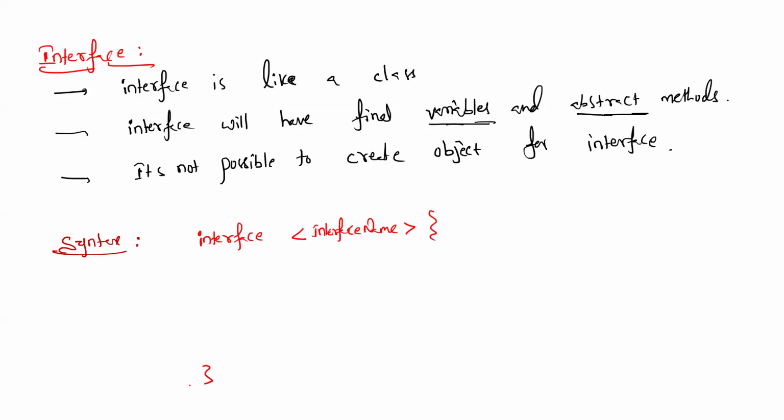This is the syntax of an interface. For example, interface, some interface name One, then the corresponding body.